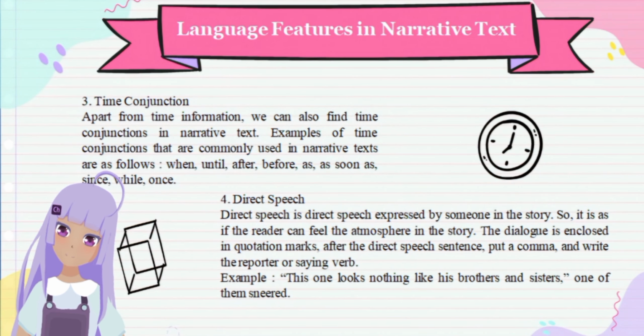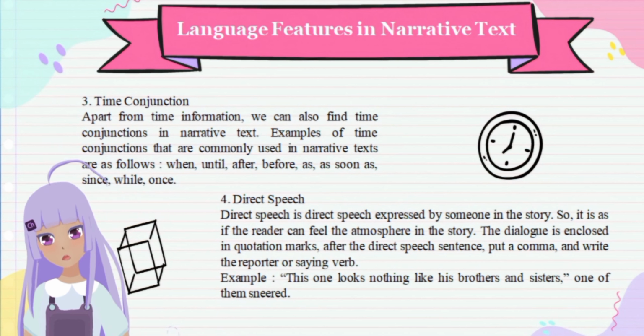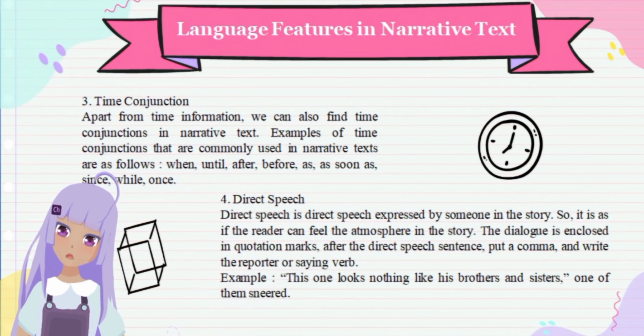Number three, time conjunction. Apart from time information, we can also find time conjunctions in narrative text. Examples of time conjunctions that are commonly used in narrative text are as follows: when, until, after, before, as soon as, since, while, once. And next, number four, direct speech.